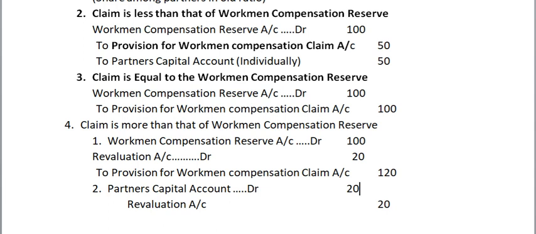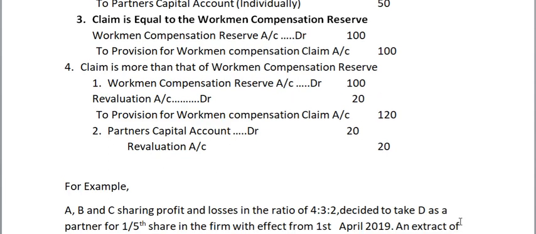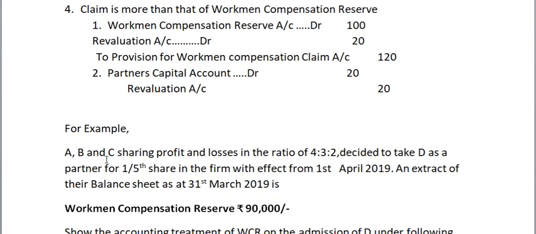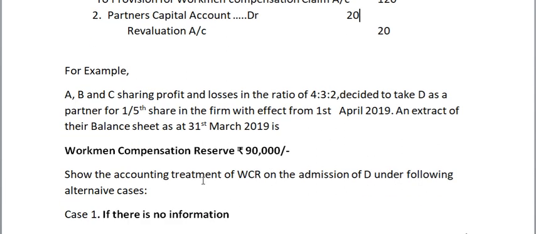I think you understood this one, and we'll go to the next example. A, B and C, sharing profits and losses in the ratio of 4:3:2, decided to take D as a partner for a 1/5 share in the firm with effect from 1st April 2019. An extract of their balance sheet at 31st March 2019 shows workman compensation reserve of rupees 90,000. Show the treatment of workman compensation reserve on the admission of D in the following alternative cases.